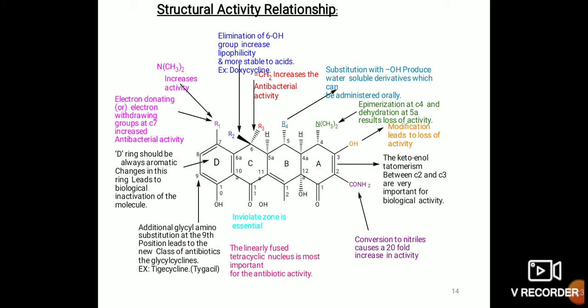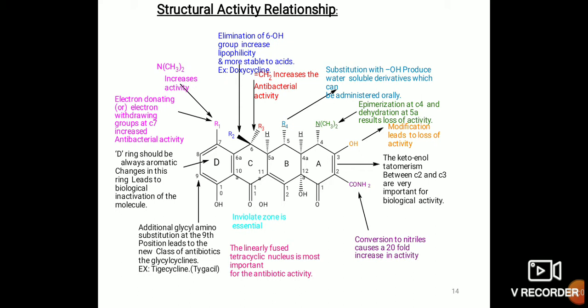And at the third position, modification leads to loss of the activity. If we modify the third position, any modification, then we lose the activity. Then the fourth carbon atom: epimerization at C4 and the dehydration of C5a result in the loss of the activity at the position of the fourth carbon atom. Epimerization loses the activity.